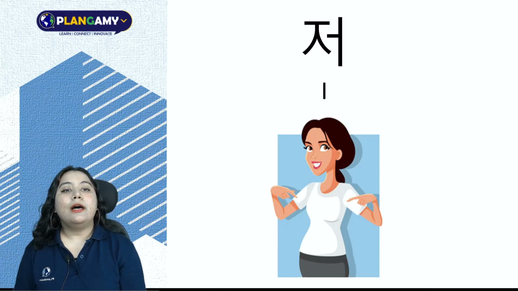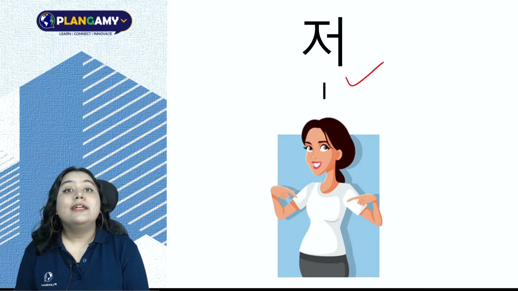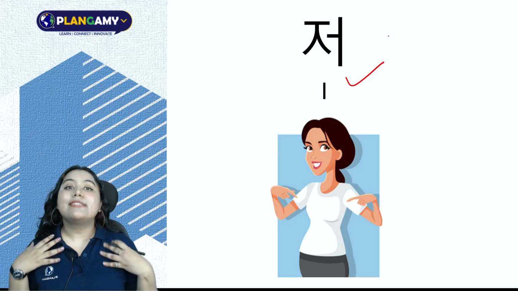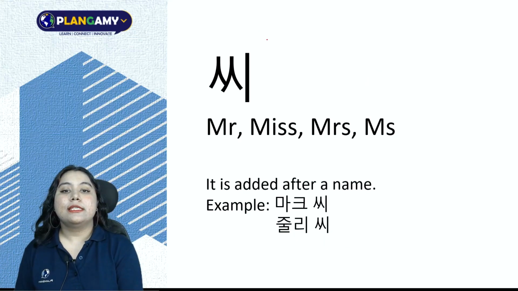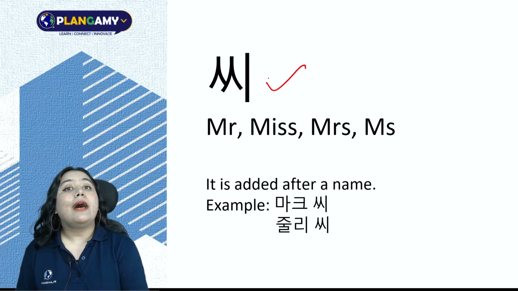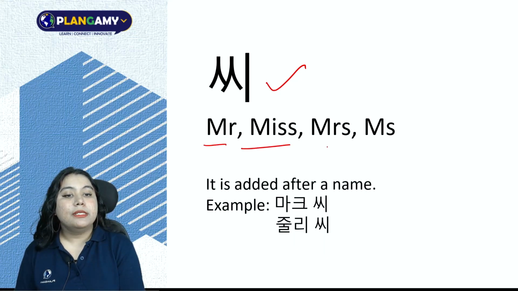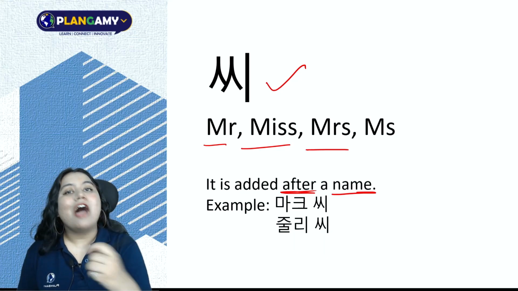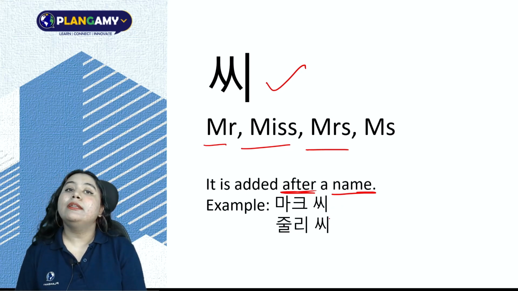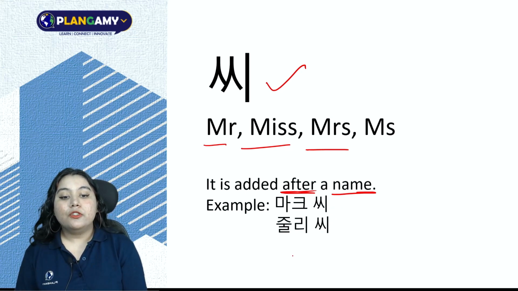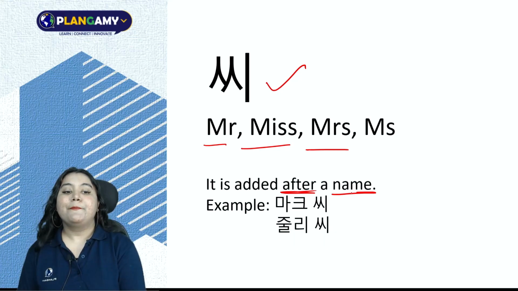Next, we learn about the most important word, 저. 저 is self, myself, I. Next is 씨. How to call other people. 씨 is basically Mr., Miss, Mrs. and added after a name. Unlike in English, we add this after a name. So, if I have Mark 씨, that would mean Mr. Mark. And Julie 씨, Miss Julie.